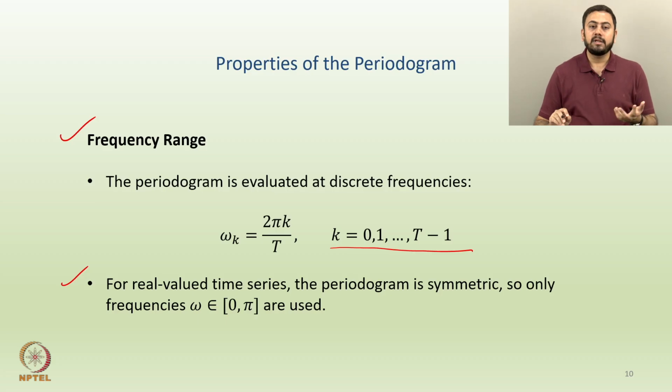So, I can actually restrict my frequency range to only 0 to pi rather than 0 to 2 pi, because if you have any real valued time series, which in general we have, all the values in y_t would be real valued. You will not have any complex observation. So, let us say temperature data, rainfall data, stock price data, all these values are real valued. So, for any real valued time series, the periodogram is symmetric, and we can restrict the frequency range between 0 to pi only. Make sense? So, these are some underlying properties of I(omega), or the periodogram.